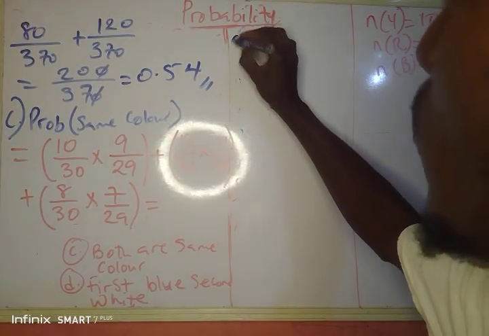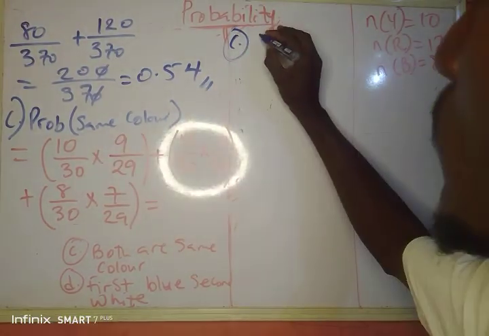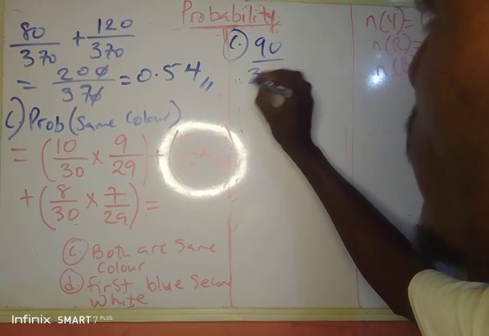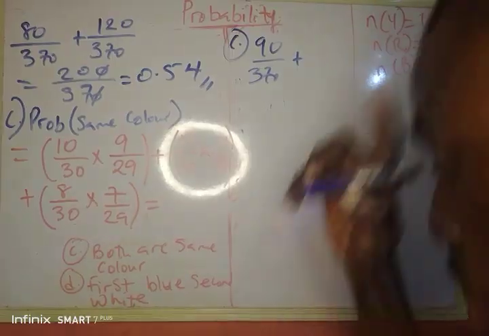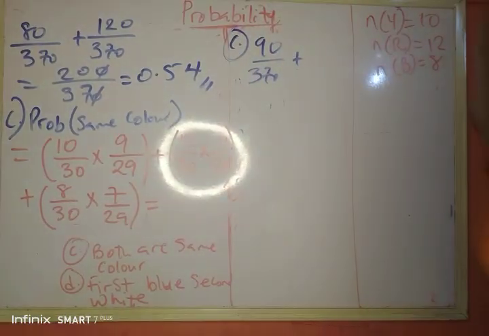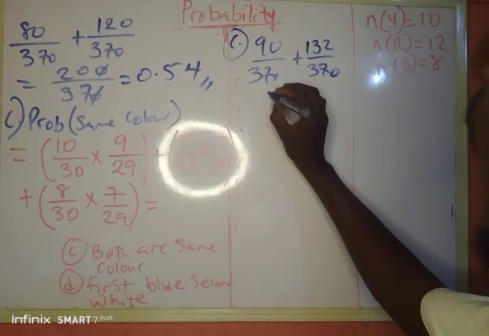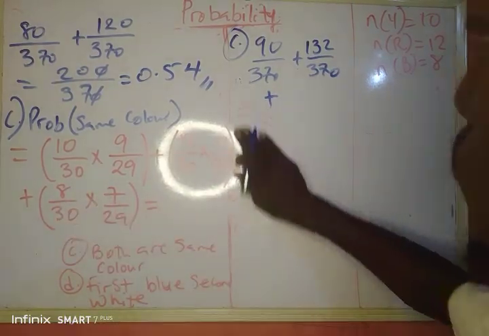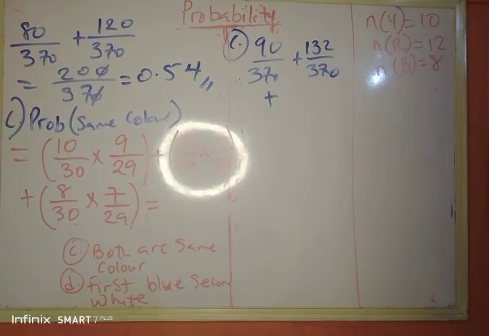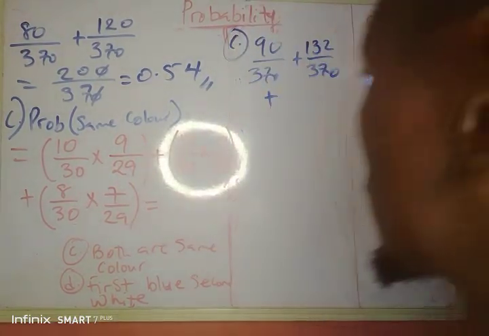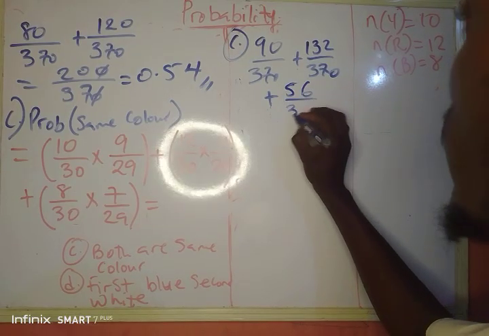I can say I have for question C, that's 10 times 9 is 90, divided by 370, plus 12 times 11 is 121. You say 12 times 11. Okay, 132. 132 divided by 370, and the last part plus 7 times 8 should be 56. 7 times 8, 56. Yeah, 56 divided by 370.